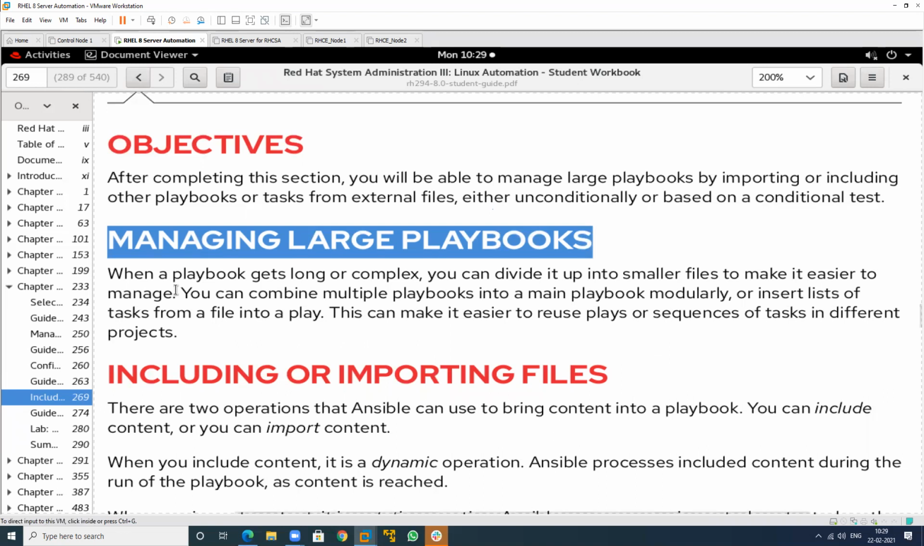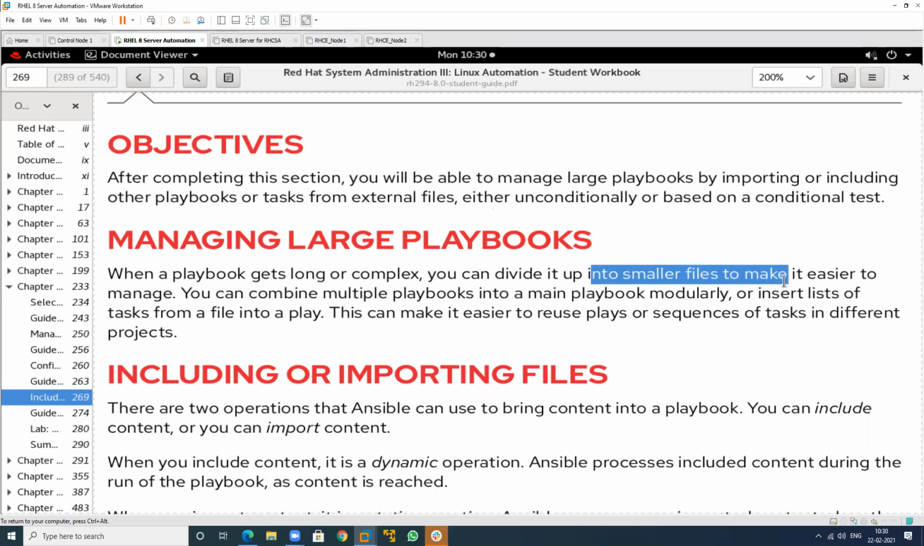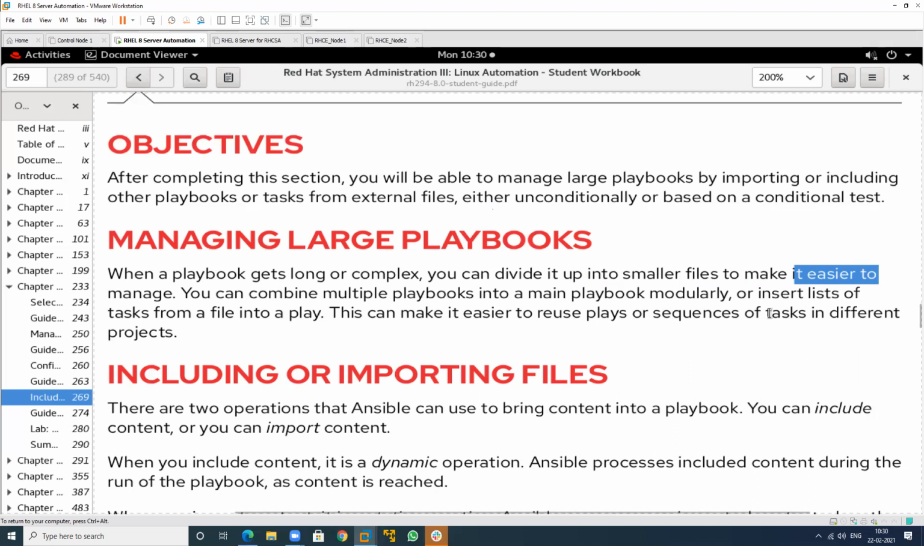See this one. If we have a playbook, the playbook can be long and complex. So you can divide it into smaller files. We can create multiple playbook files and call these files in one playbook, and all the playbooks will execute through one playbook. This is the concept of including, and the concept of importing I will tell you later on. So it is easier to manage.